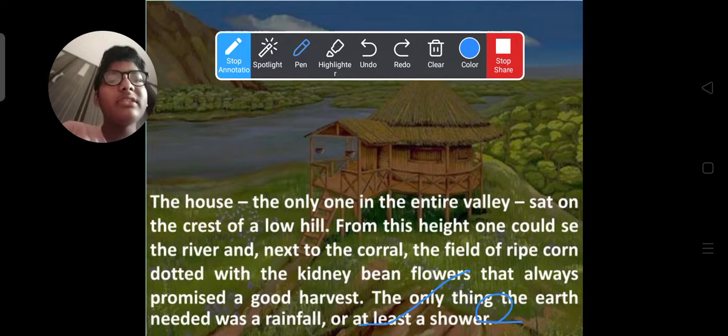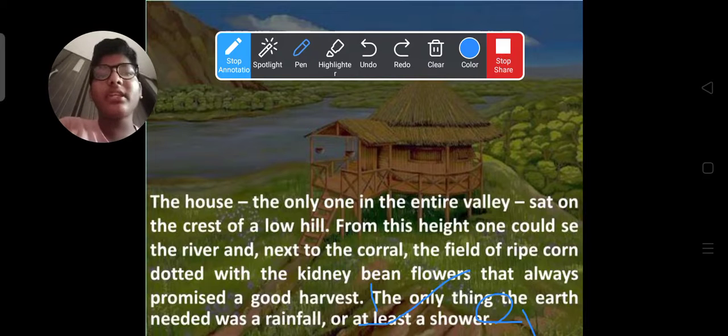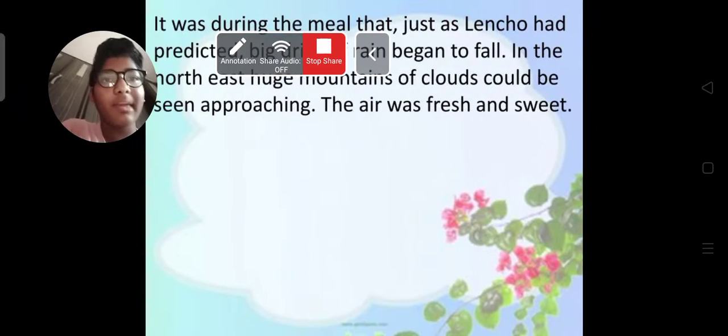By reading these two sentences, we can state that the situation was somewhat critical. It means to get a good harvest for their ripe cornfield, they needed some rain or at least a shower. Rainfall or at least a shower means raindrops to grow their crop. Next, what happened? Let's see, guys.